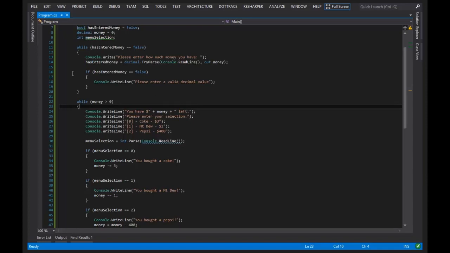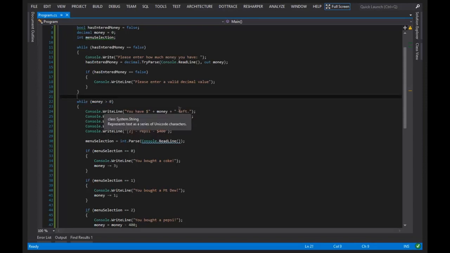You'd still be writing while loops, you'd still be writing if statements. It's just instead of while money is greater than 0, it might say while your health is greater than 0 or something like that. The concepts are the same, and I don't want people to get discouraged about the fact that we're in the console.